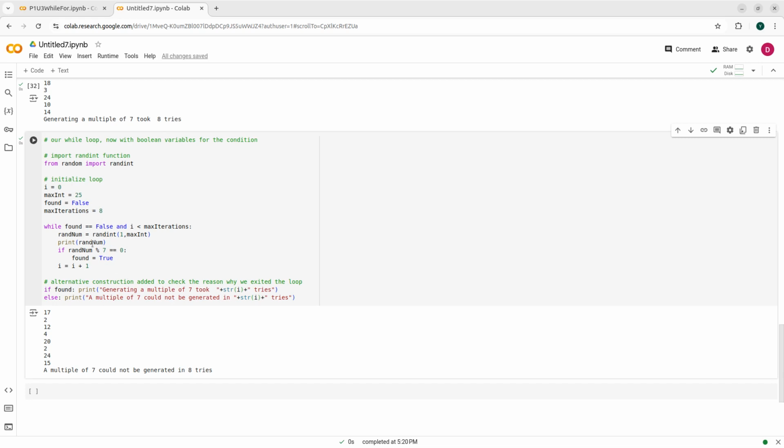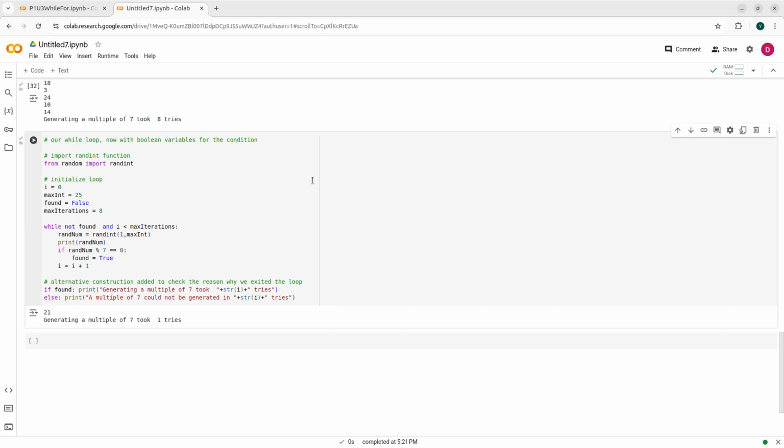Okay, notice that this found equals false has exactly the same truth value as not found. So I can run the exact same code writing here not found. Found equals false is true only when found is false, which is the same thing as saying that not found is true when found is false.